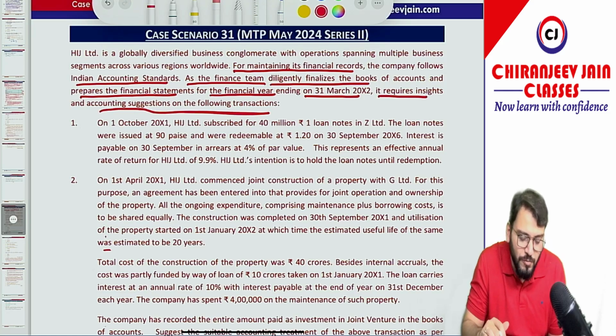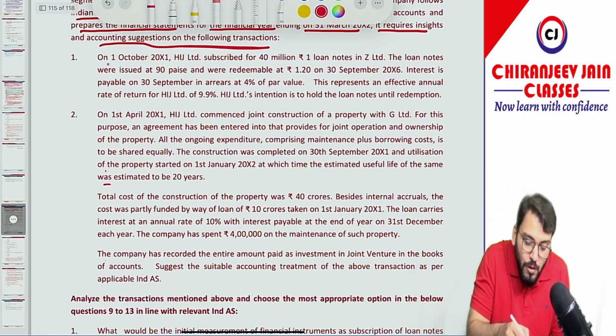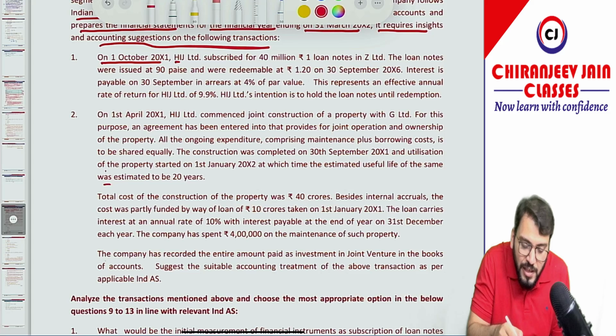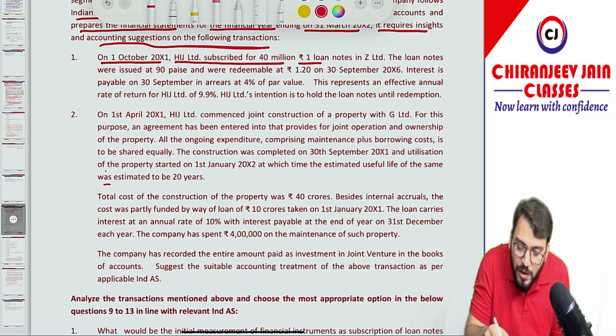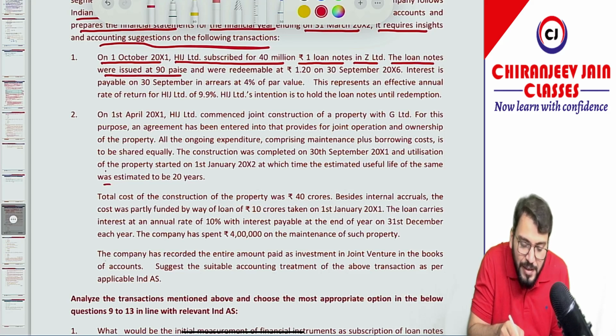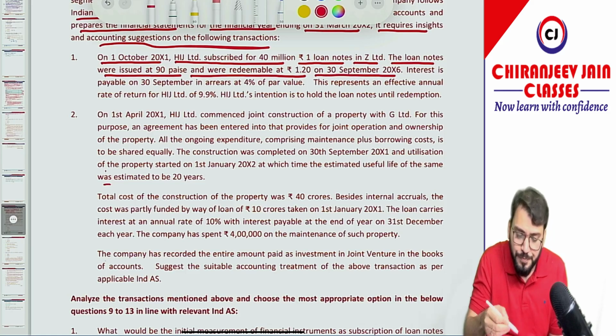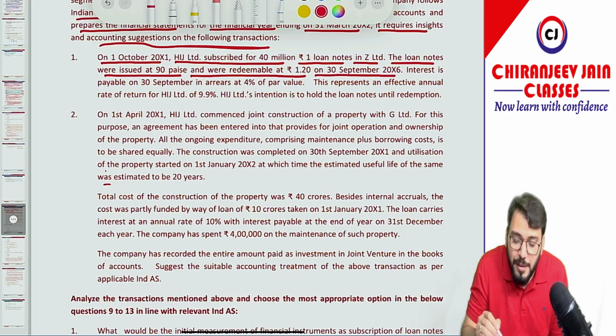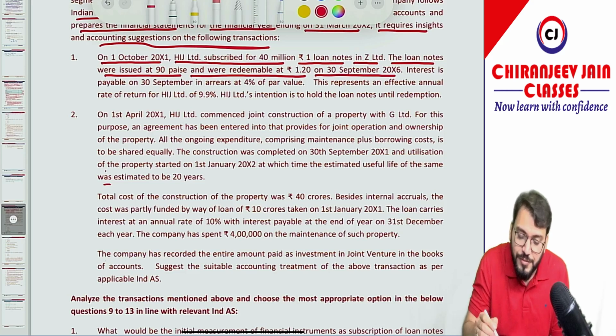Of course, we'll give suggestions. On 1st October 2001, HIJ Limited subscribed for 40 million rupee one loan notes in CHJ Limited. The loan notes were issued at 90 paise, meaning it is issued at a discount of 10 paise, and were redeemable at 1.20 on 30th September 2006, meaning it was redeemable at a premium of 20 paise.